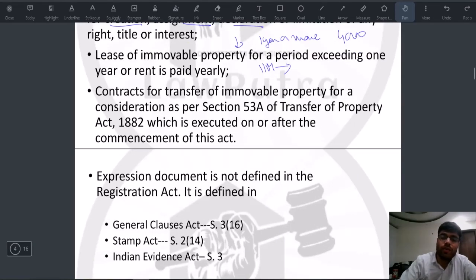Then contracts for transfer of immovable property for a consideration as per Section 53A of the Transfer of Property Act, which deals with the doctrine of part performance, which is executed on or after the commencement of this Act. So this we'll study in detail after some time.